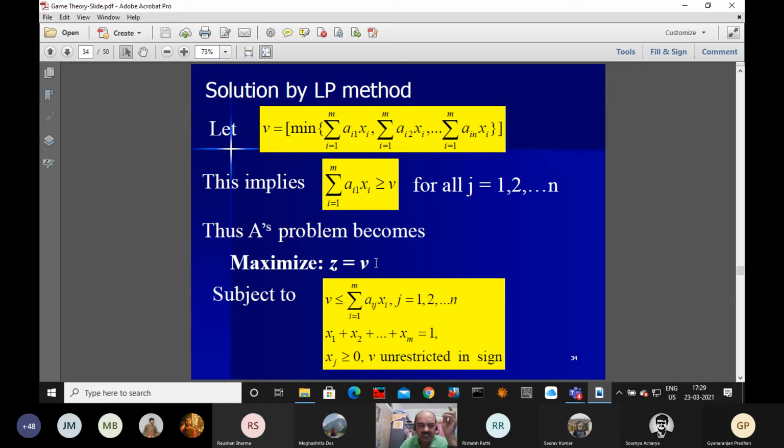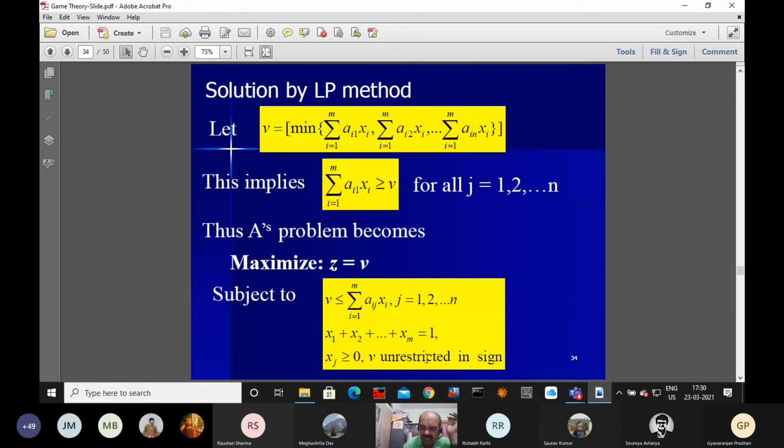This is subject to summation over i varies from 1 to m of a_ij into capital X_i, this quantity is greater than or equal to 1, because we have divided by nu. And what about the variables? The capital X1, capital X2 up to capital Xm, they are non-negative.